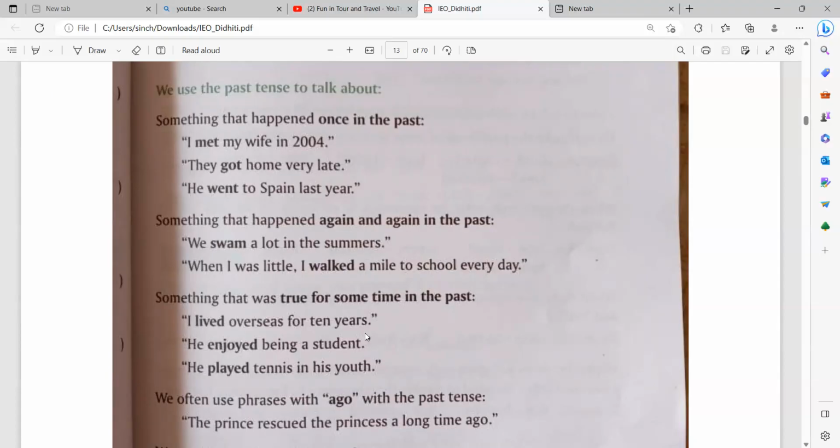He enjoyed being a student. So what did he enjoy? He enjoyed being a student. He played tennis in his youth. What did he play? He played tennis in his youth.